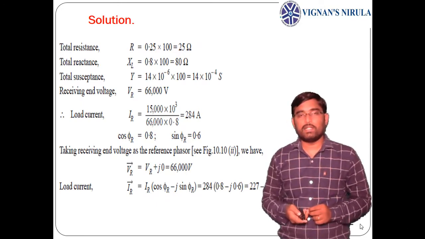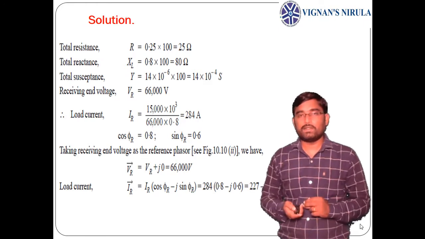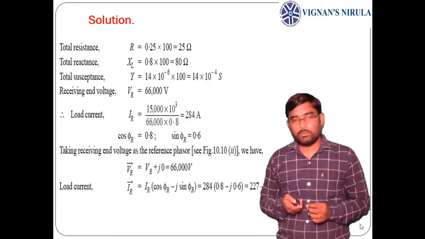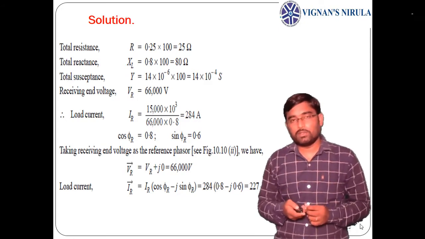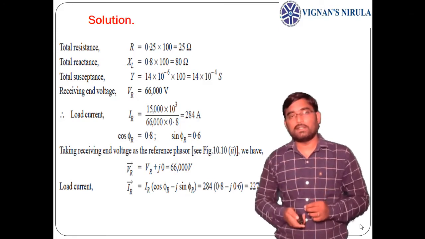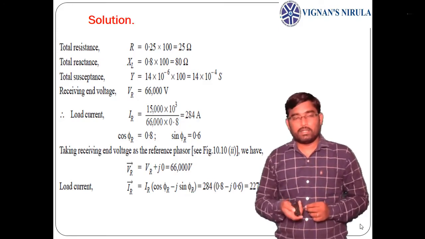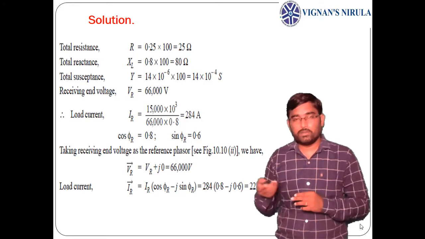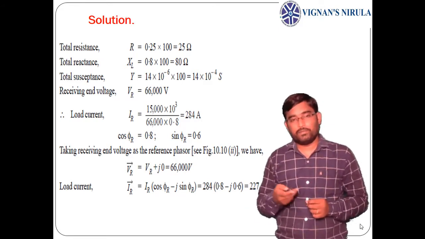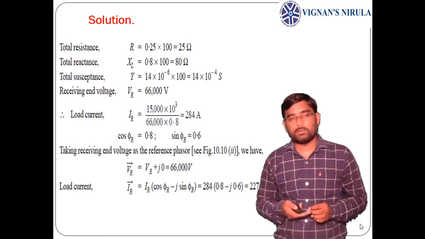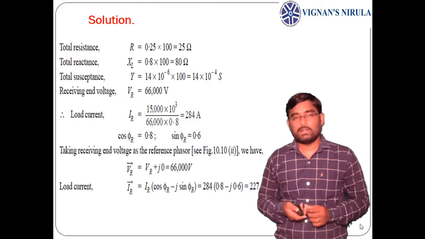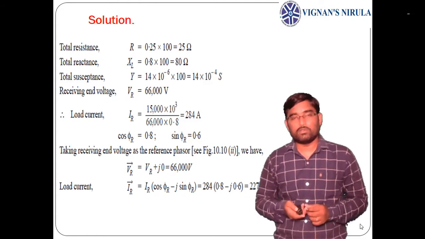Total resistance is needed. Of course, resistance per kilometer is given, but we need to find the total resistance of the line. Resistance per kilometer is given as 0.25 ohms, and the length of the transmission line is 100 kilometers, so multiplying by 100 gives the total resistance. In the same way, reactance per kilometer multiplied by 100 gives the total reactance of 80 ohms, and the total susceptance is 14 into 10 power minus 4 Siemens. As the receiving end voltage is given, Vr equals 66,000 volts.